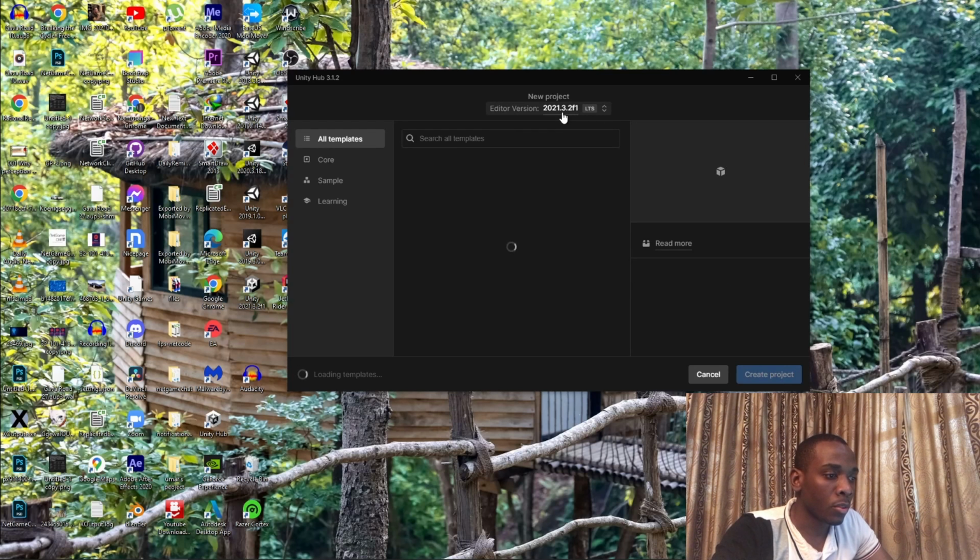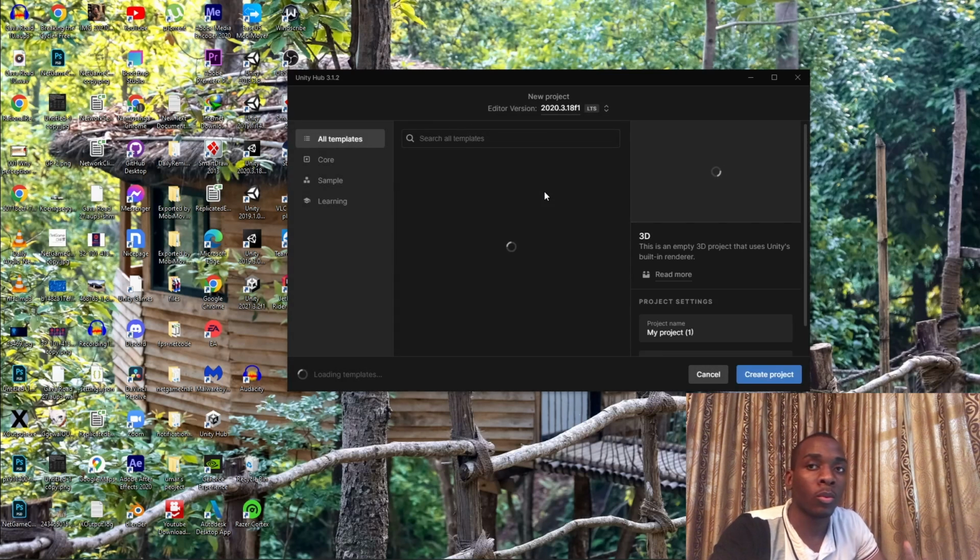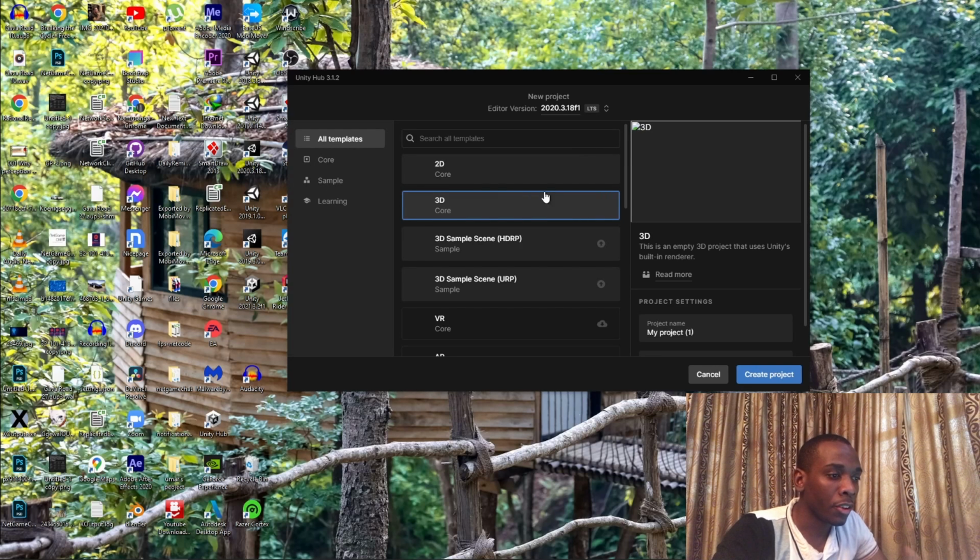Now, the Unity version that I'm going to be using is 2020.3.18f1. I do believe this is an LTS version. It's very important that we use exactly the same versions. As many of you might know, ECS is not always compatible with every single version of Unity. Even if they do say it is, it doesn't always work.